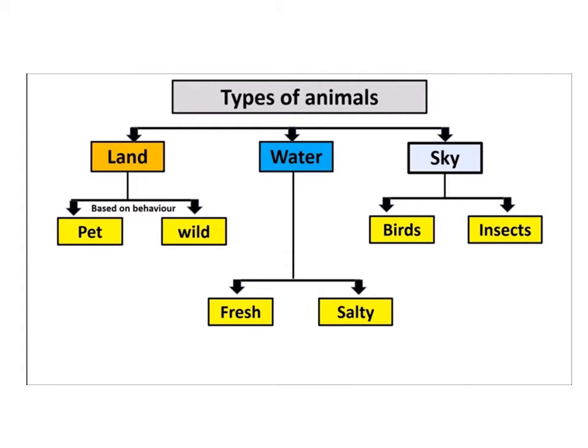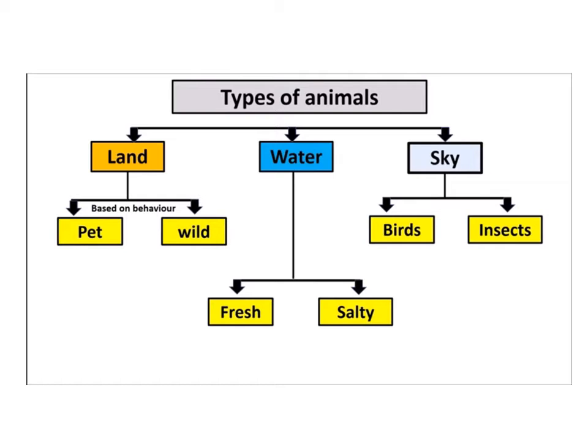Firstly, let's see how they can be categorized. They are categorized by habitat. Habitat means the place where they live. Now see the types of animals: land animals, water animals, and sky animals. Again, the land is divided into two.